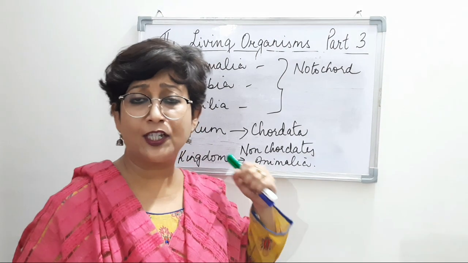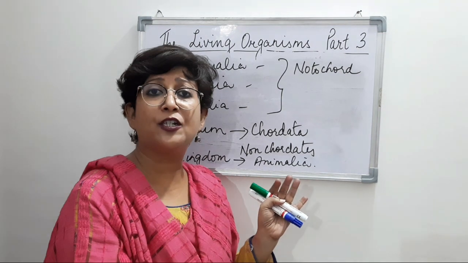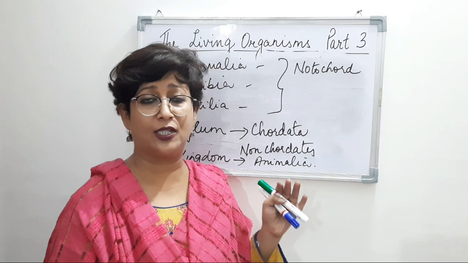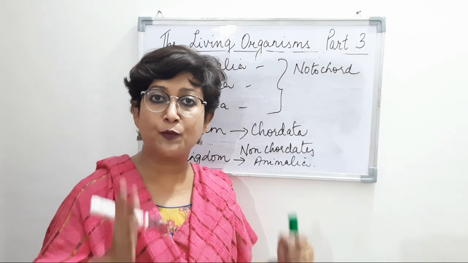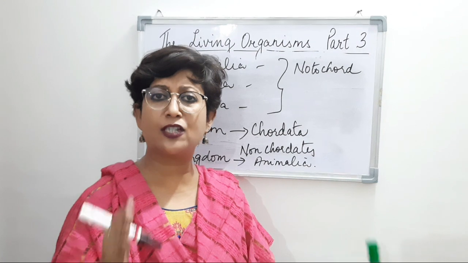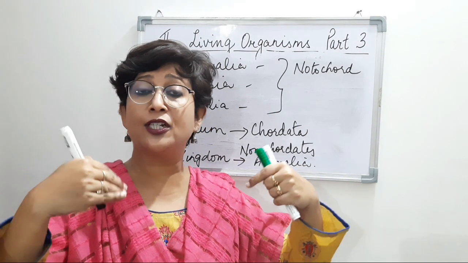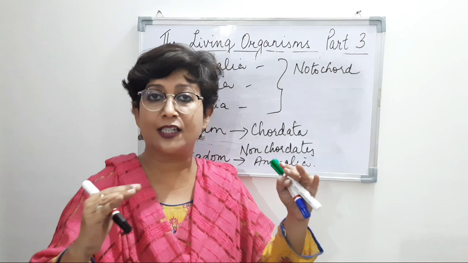So what we see over here is that in the obligate category species, or the taxon species, the similarity in the organisms belonging to one particular species is 100%. Then when from species we move to genus, the similarity decreases.